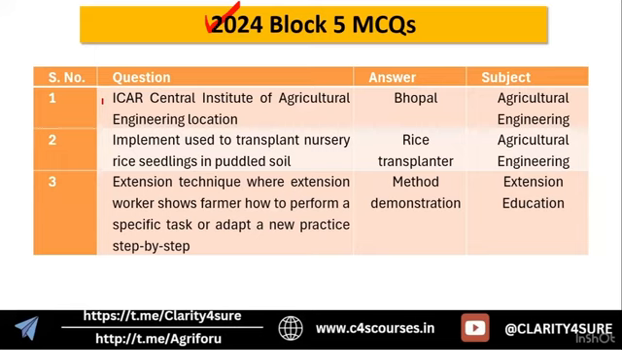So first is on the ICAR Central Institute of Agricultural Engineering location. We know it is located at Bhopal. So you can categorize it under agriculture engineering. You need to cover the most important institutes and their locations.